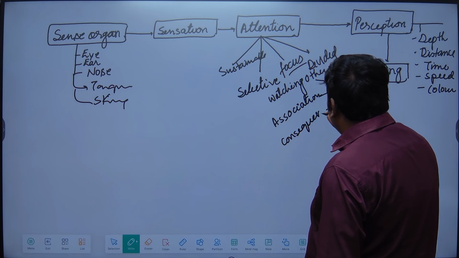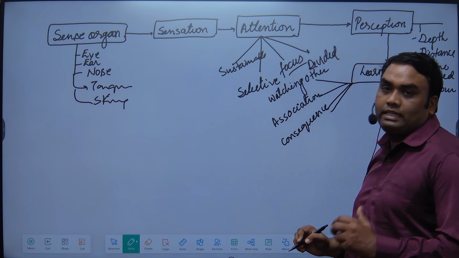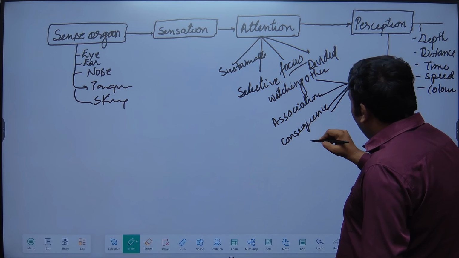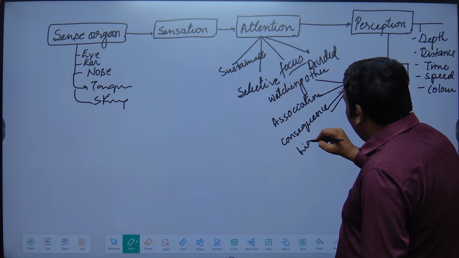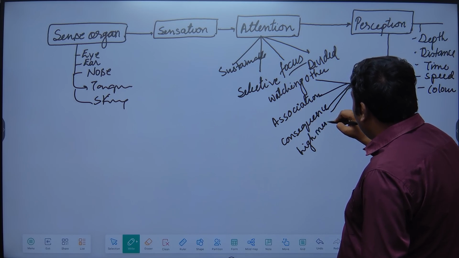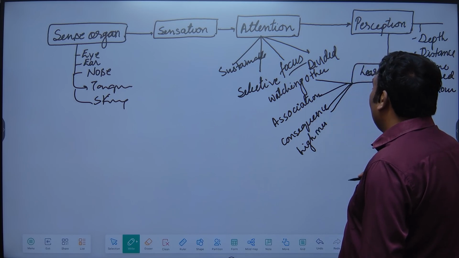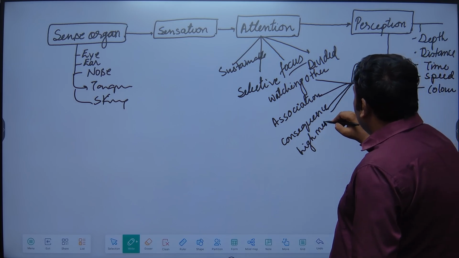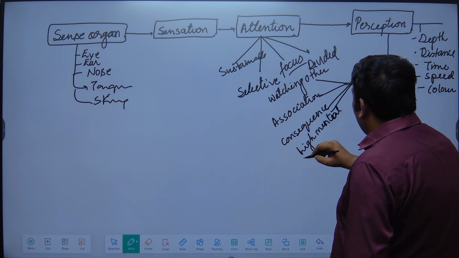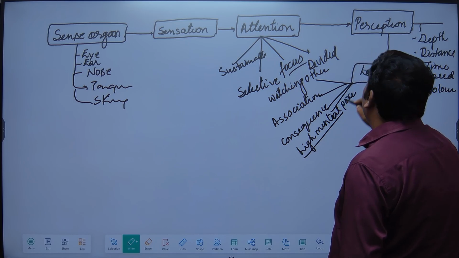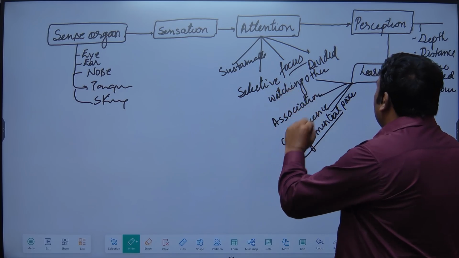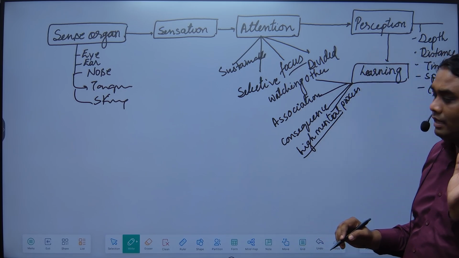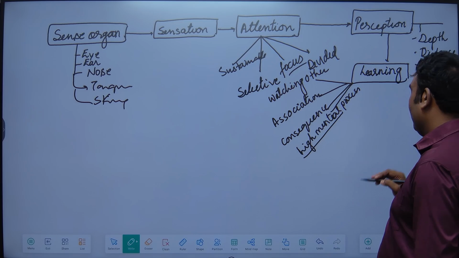Learning by consequences is one of the very important sources to understand human behavior or the development of learning. Another is the higher mental process. We learn through higher mental processes. Like if you are preparing for civil services, it is not learning by watching, not by association, not by consequences. It is basically a higher mental process, and for learning by higher mental process we have four mechanisms. Without perception, there is no learning. If learning takes place otherwise, it is actually not good or correct learning.